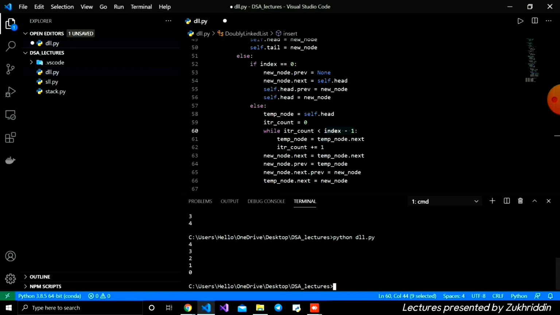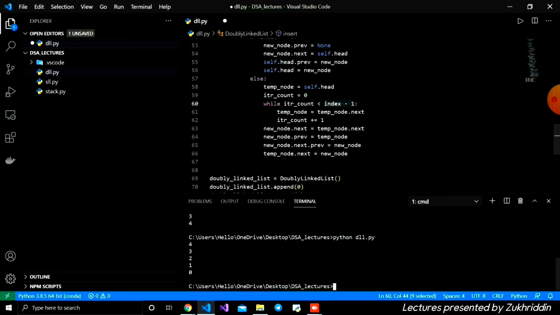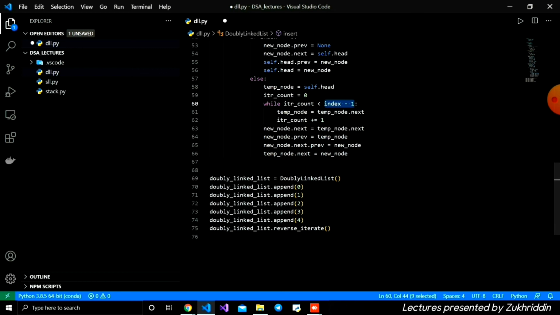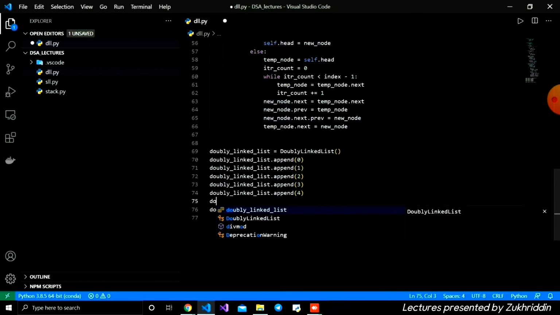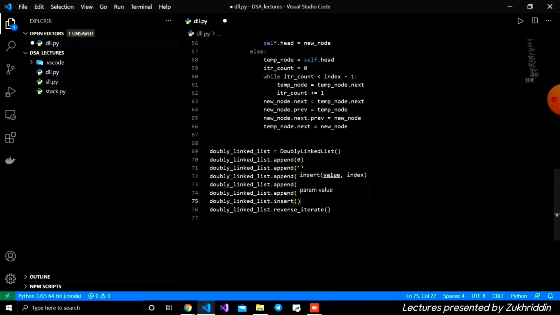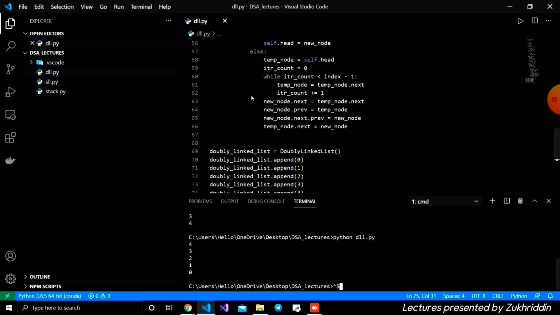It means after that I'm adding the new node here. And this is how our insert function looks like. Let's save it and let's check it. Firstly, after the append function, I'm going to access dot insert, and firstly we're going to give the value. For example, I'm going to give 8, and for the index, we're going to add at the beginning. Let's save it. Let's run it, and as you see,